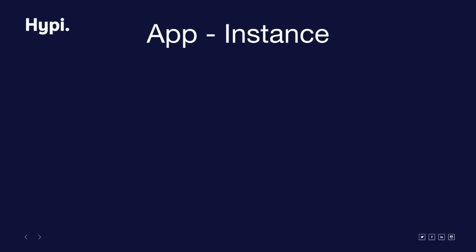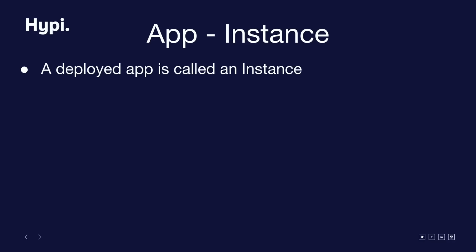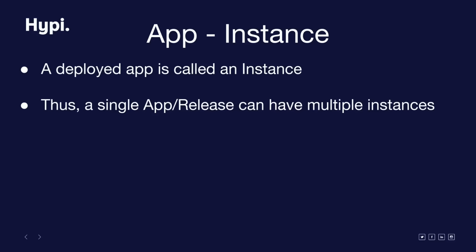So far, we have discussed apps and their releases, and now is the time to understand what an app instance is. An app so far is merely a template or a blueprint. It is the instance that brings it to life. An instance is the materialization of a release. Also note that a release is not limited to one instance, but there can be many instances of the same app release. The reason behind this will become clear in a moment.